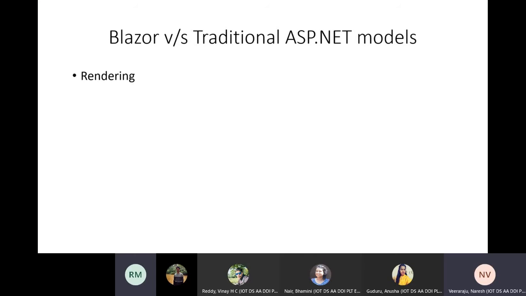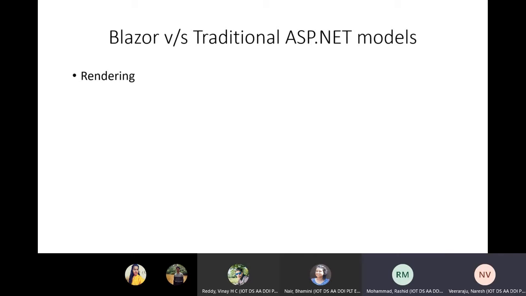Your CSHTML page will have C# and HTML, and your C# code is taken and converted to HTML, and the page is rendered like a regular HTML page. After rendering, the server will dispose that page or view instance.